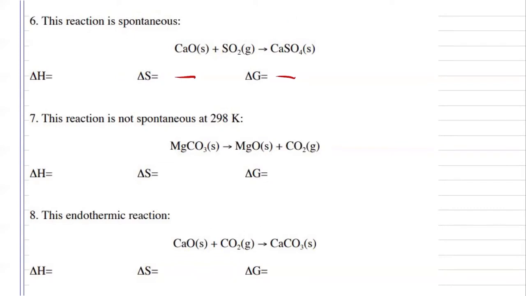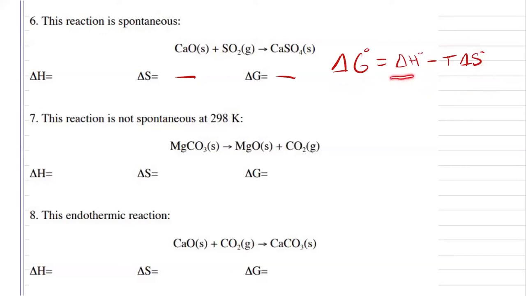So now we just have to figure out whether our enthalpy is going to be positive or negative. And for that, we're going to have to use the relationship between free energy, enthalpy, and entropy. My relationship states that my free energy is going to be equal to my change in enthalpy minus my temperature times my entropy. So I already know that my free energy is negative. And my entropy is also negative. And if I have a minus times a negative, well, this whole term will eventually become positive.